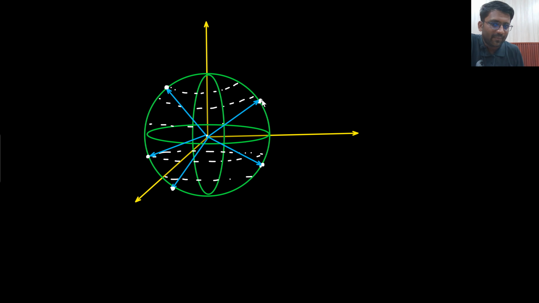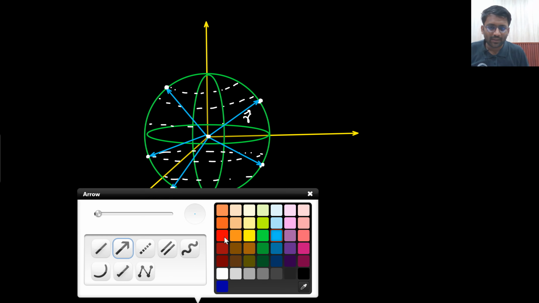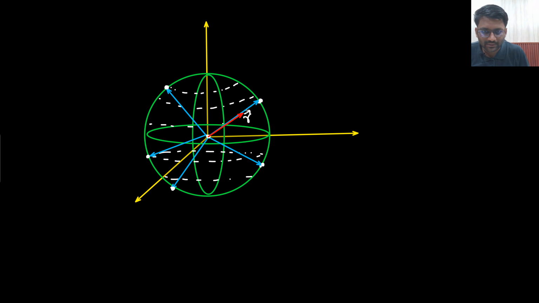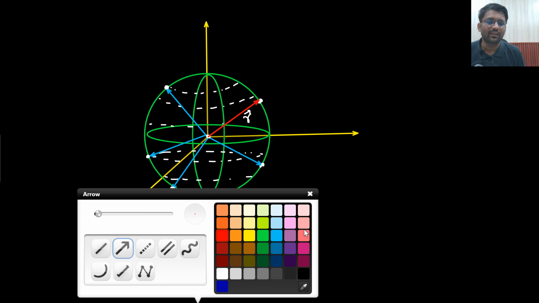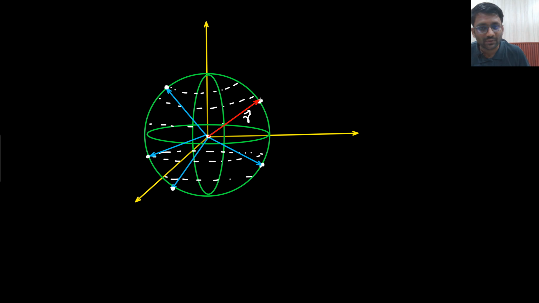Now let's say I am at this point. This is my position vector, the r vector. At this particular point, what will be the direction of my velocity vector? The direction of the velocity vector will be tangential to the surface. This is the direction of the velocity vector. So the velocity vector is tangential to the surface, and this is the position vector.